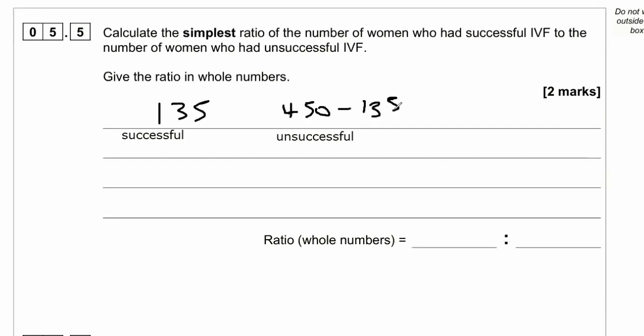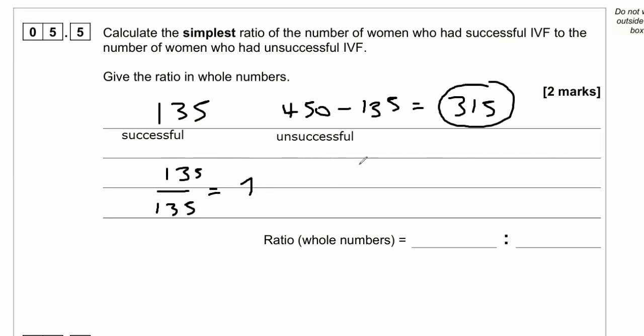So we have 135 that were successful. 450 was the total. So we need to do 450 minus 135 to find out that 315 was the number of unsuccessful women. So we now need to ratio 135 to 315. And the best way to always do this is to divide both by the smallest possible answer. So if we do 135 by 135, we get 1. And if we do 315 by 135, we get 2.33.